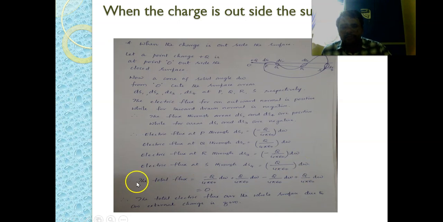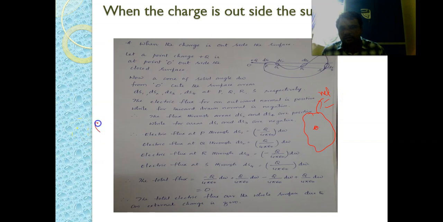By adding all of them, the total flux through this entire surface comes out to be 0. So the total electric flux through this whole surface is 0. That's why for any surface which is not enclosing any charge, the net electric flux should be 0.